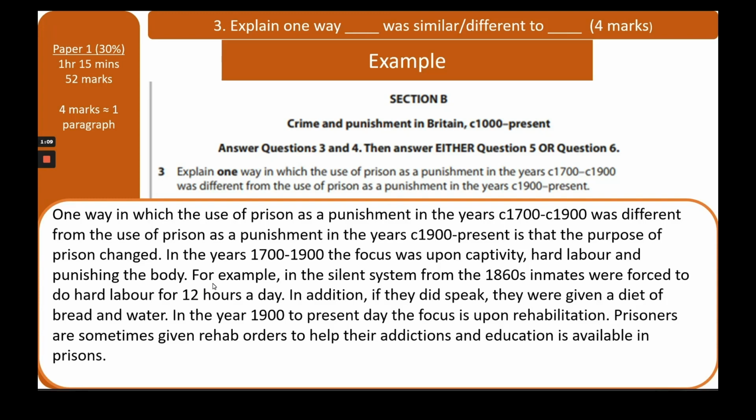body. For example, the silent system in the 1860s, inmates were forced to do hard labour for 12 hours a day. In addition, if they did speak, they were given a diet of bread and water. In the year 1900 to present day, the focus is upon rehabilitation. Prisoners are sometimes given rehab orders to help their addictions, and education is available in prisons. So there, really clearly, one way prison as a punishment is different